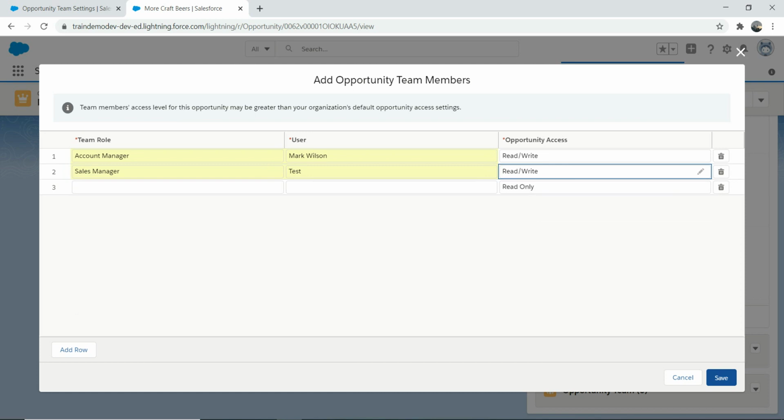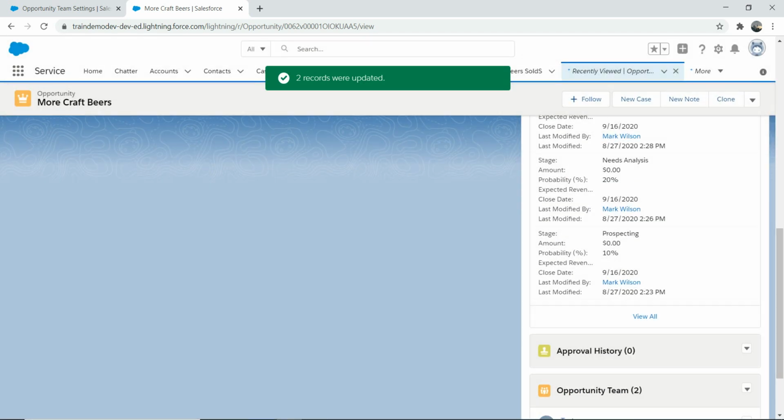So you can add different team members, right? Based on the roles and kind of stuff. So just to keep it very simple, nice and easy, I'm adding only two, right? Account manager and sales manager. Okay, so click on save. So that gets added, nice and easy, right?